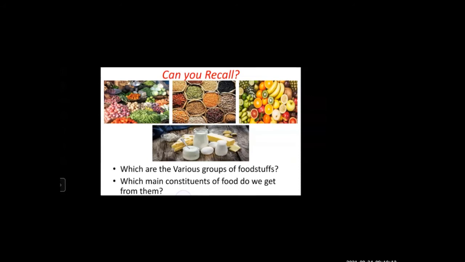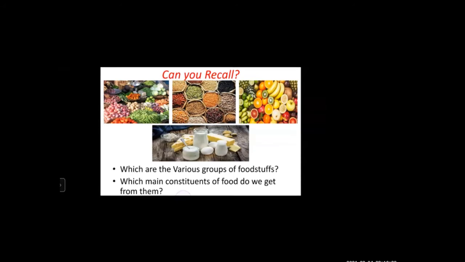It means if you have proper nutrients in your body, then your body will be able to fight diseases.